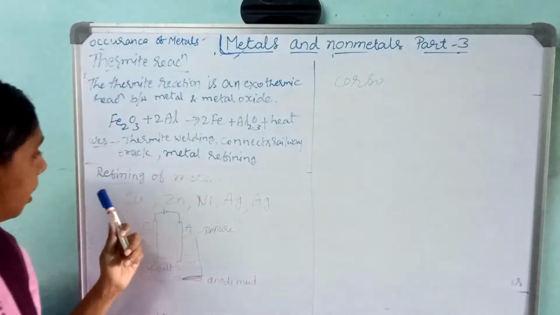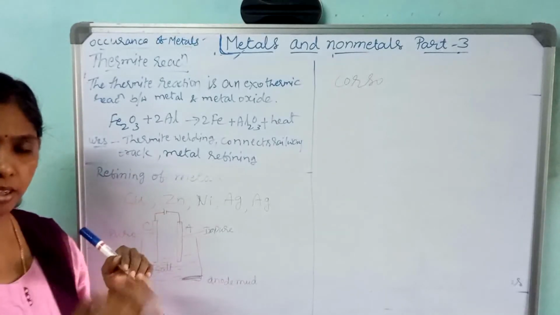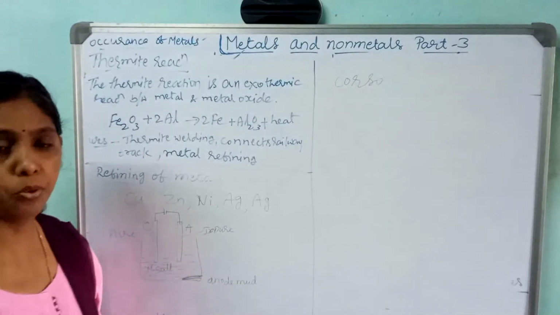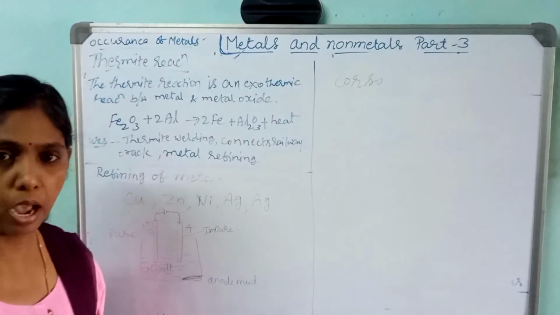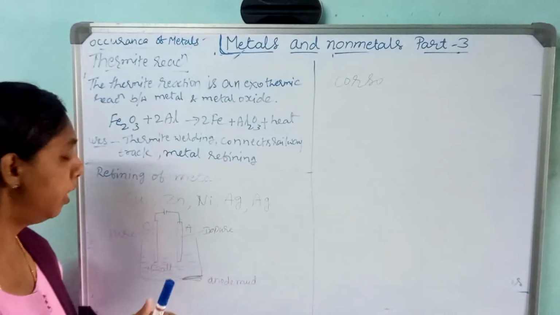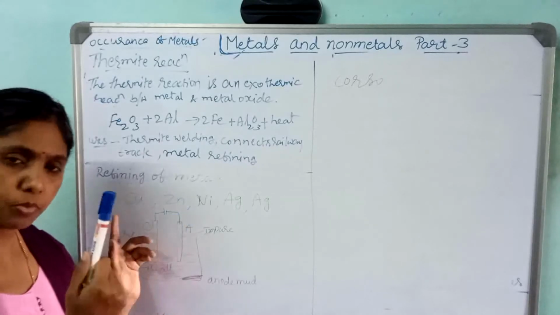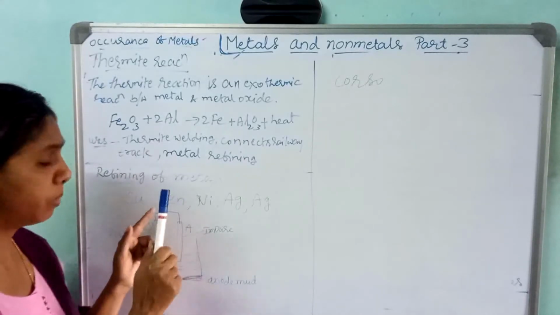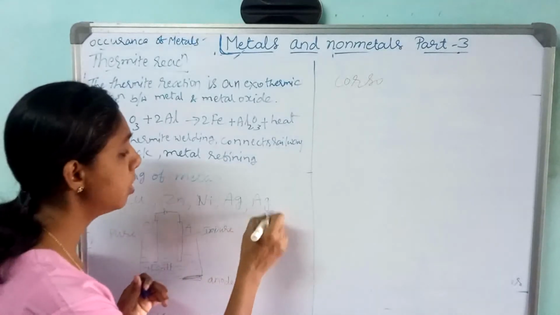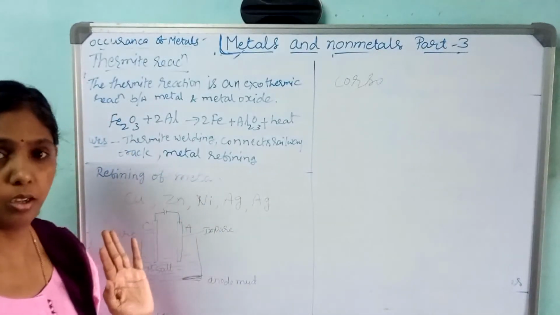Now let us pass on to the refining of metals. I told already, from zinc carbonate we got zinc oxide, then zinc. That zinc is not 100% pure, it is about 90% pure, so we have to introduce it into the refining process. In this refining process we can refine copper from copper oxide or copper sulfide, zinc from zinc carbonate, nickel, silver, gold, all of these.